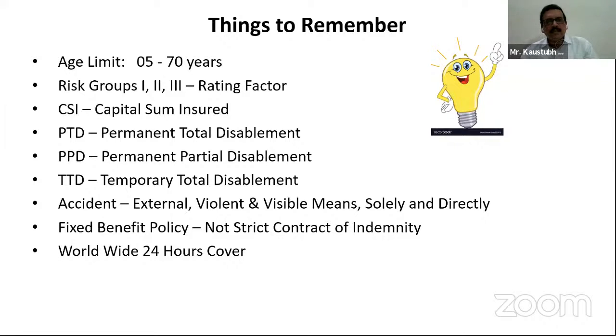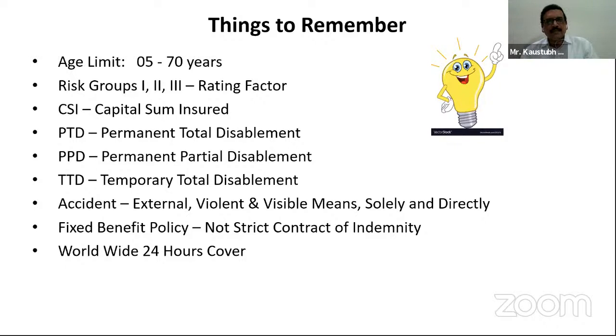The proposal form is the basis of our contract, and if any claim comes, the papers required are generally the police papers, the police panchanama, the FIR, that is the first information report, and the final investigation report, wherein the accident is described.